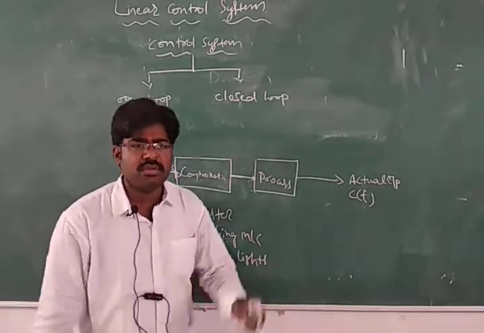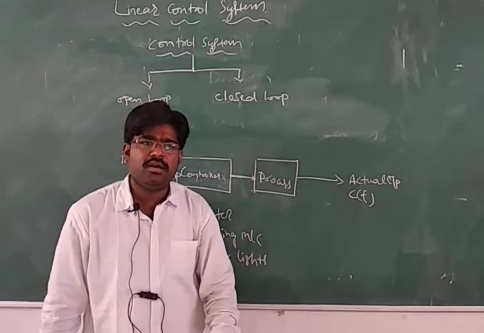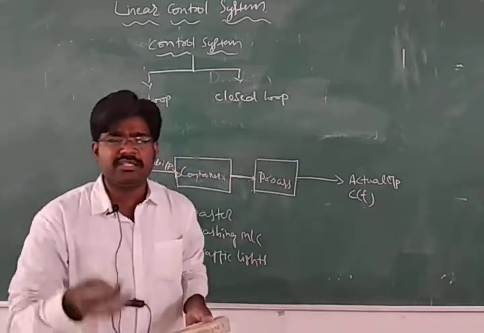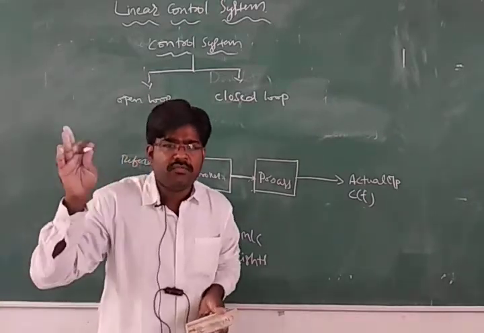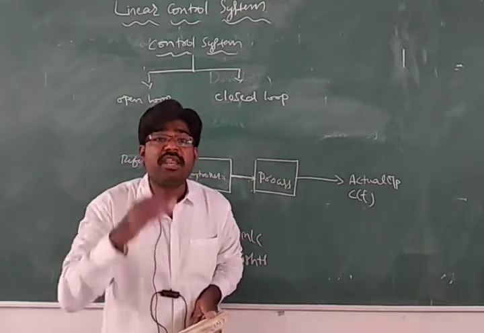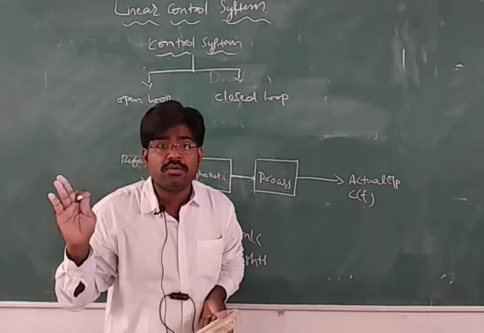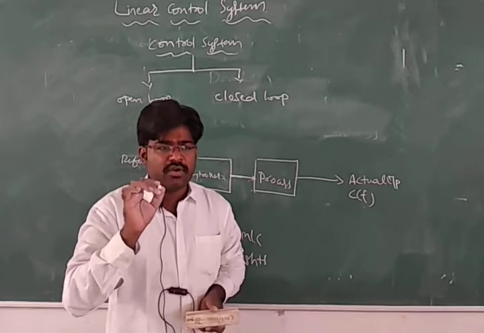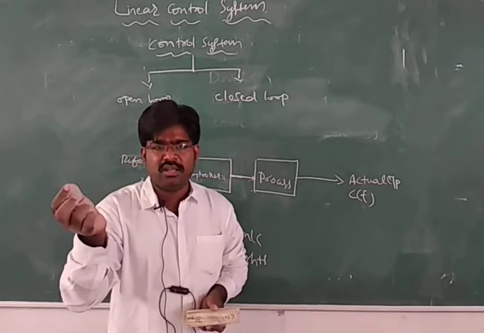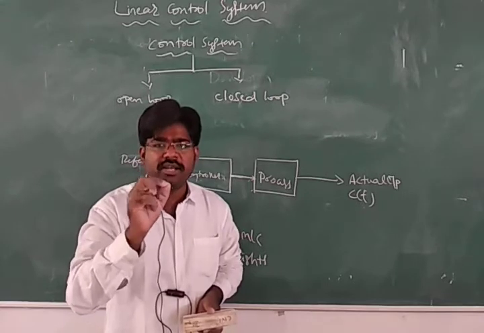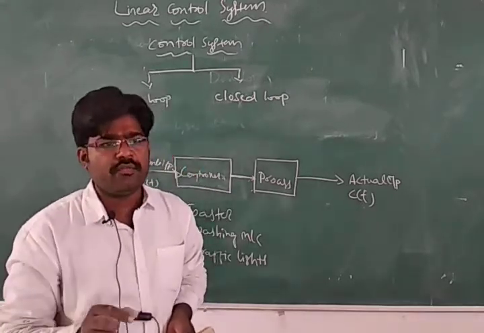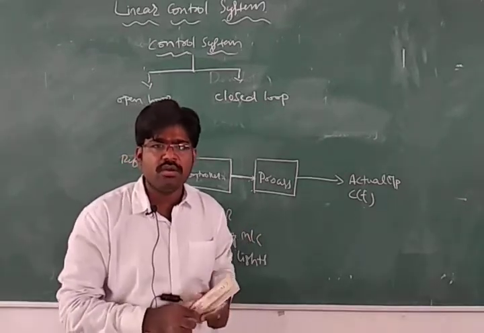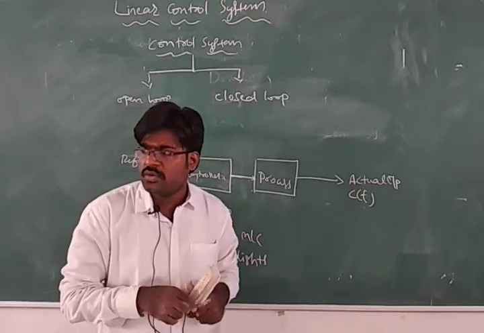Input is the time settings here. You will adjust the traffic lights to the timer, for example to 30 seconds. For every 30 seconds, the traffic lights operate irrespective of the output. For example, you have adjusted one traffic signal system to 30 seconds. For 30 seconds the red light should be on and then off. So assume that you are going on a bike and you are across a junction, the traffic light is on, red signal is there, and you are waiting for the signal to turn green.